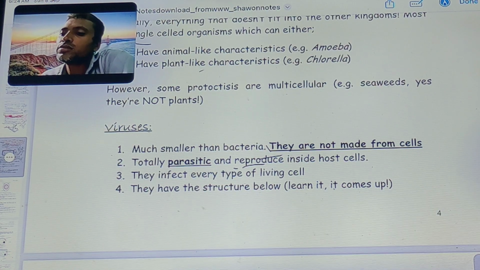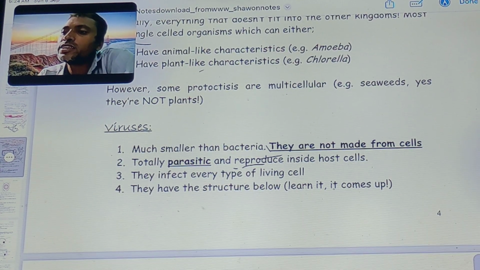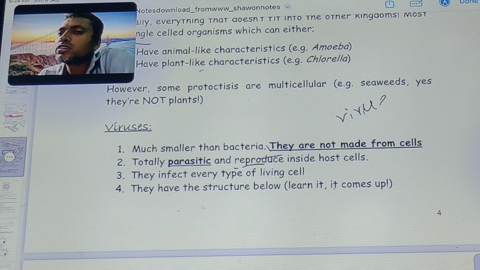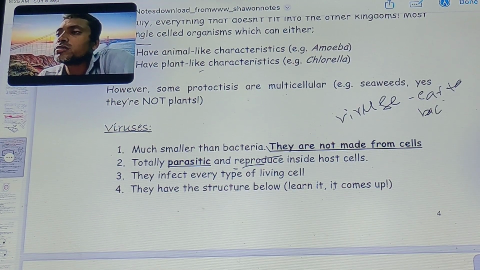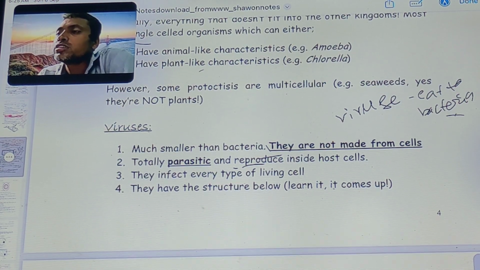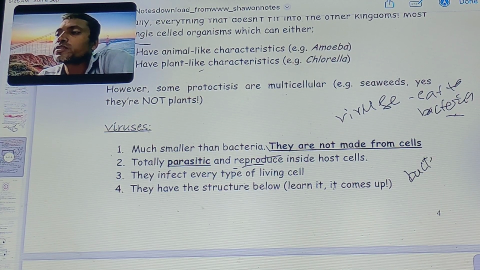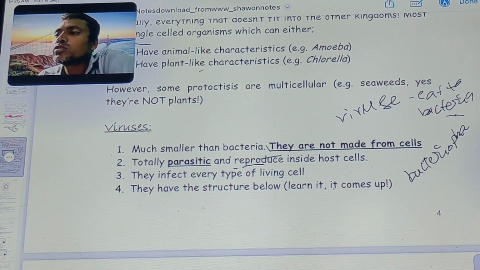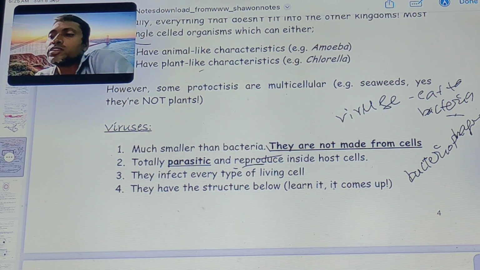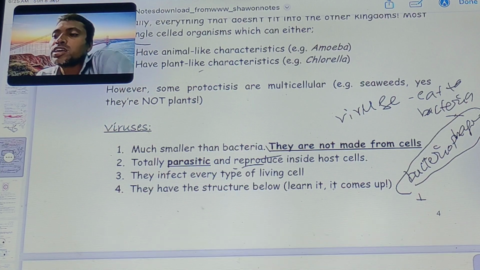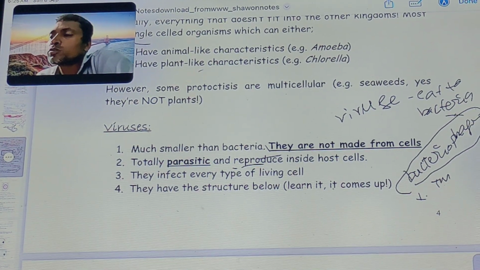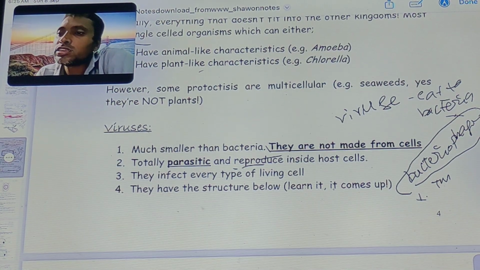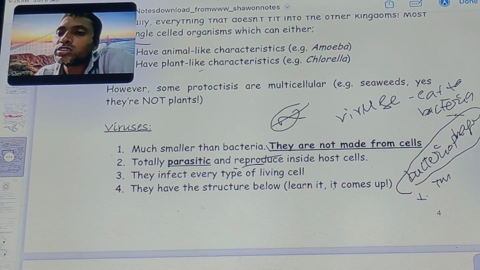A virus that attacks bacteria can be called a bacteriophage, for example lambda phage, and tobacco mosaic virus. Viruses are acellular. Outside the host they act as non-living things.